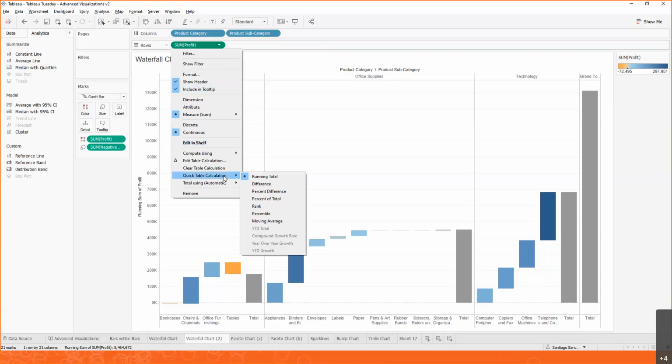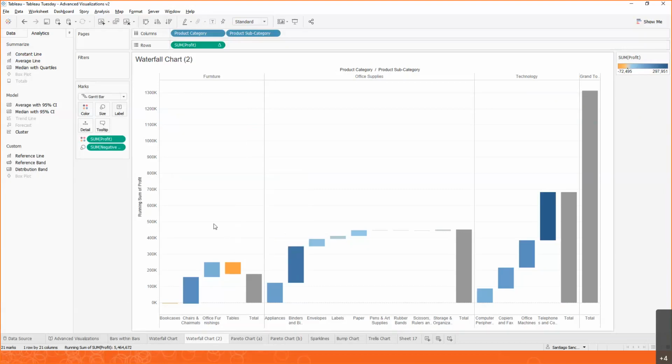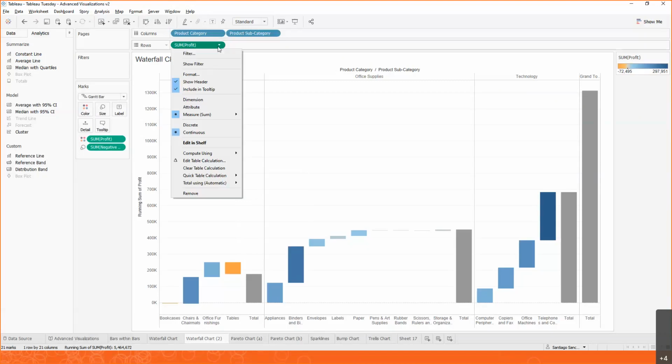A table calculation allows you to transform that measure, in this case profit, into something else, like a running total, as opposed to the absolute measure it is. And the second one is that with table calculations, you can specify a scope. Normally, the scope is the whole table, going from left to right, for example, but you can change that so that in this case, it resets every panel, every product category.